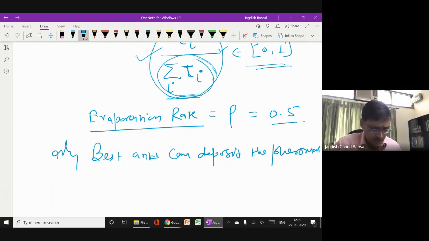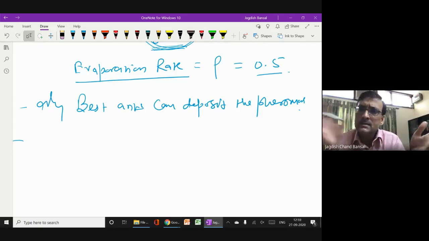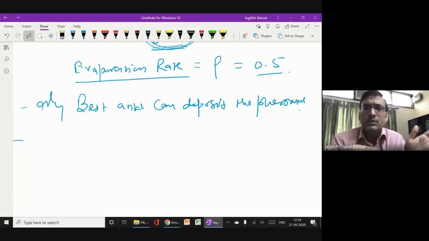Why did I take this condition? Of course, you can avoid this condition, and even then the algorithm will work. Only the best ants can deposit the pheromone further, so after some time only the best ants are depositing, right? Why did I take it? Just to avoid misguidance. There are certain ants which are not good ants, and still they are influencing others. So just to avoid that, we took this condition, that only the best ants can deposit the pheromone.